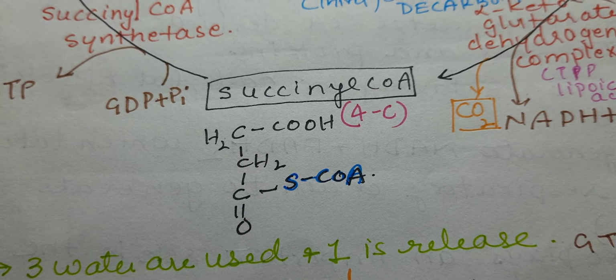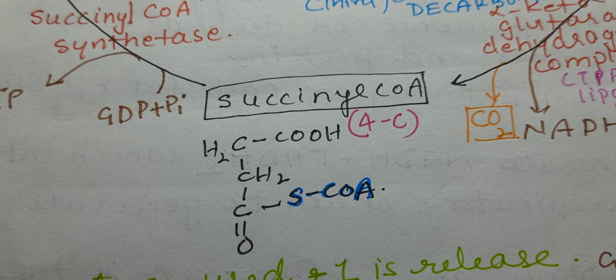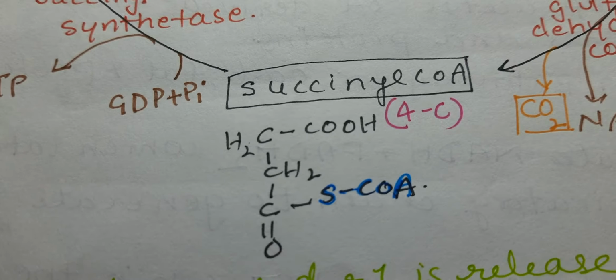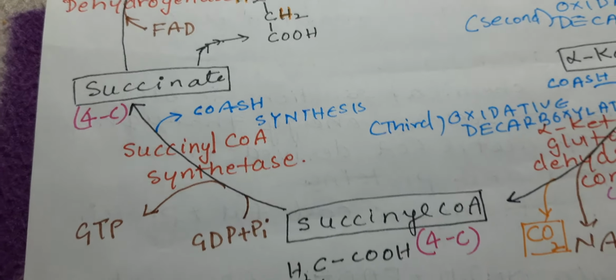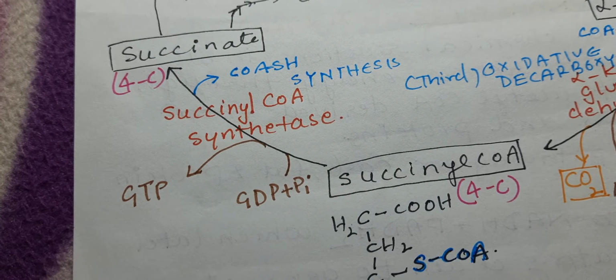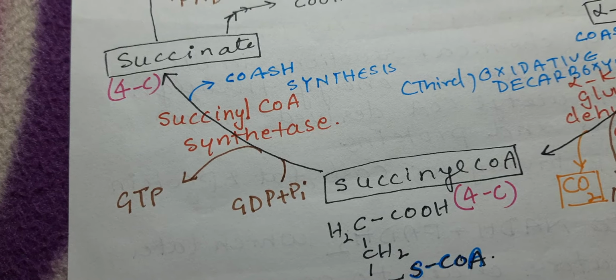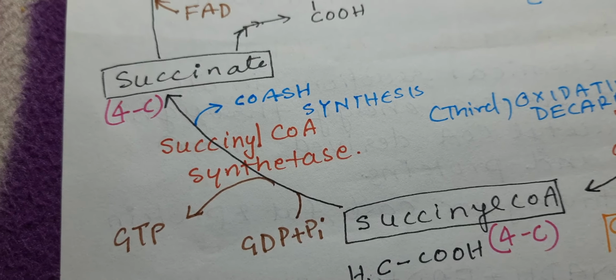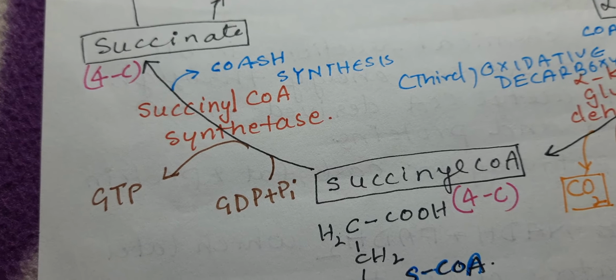Now this is a 4 carbon compound. The next step is that the coenzyme A is removed, so succinyl CoA is converted into succinate. Succinyl-CoA synthetase removes coenzyme A and synthesizes succinate, which is again a 4-carbon compound.